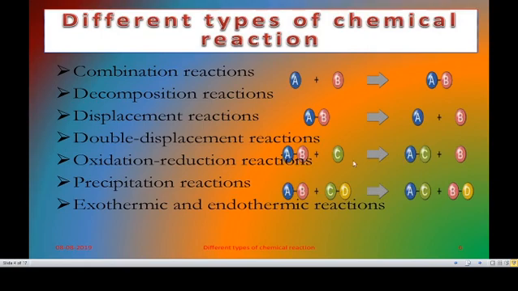Next, displacement reaction. AB is the first reactant, C is the second reactant. A is combined with C on the product side. So this is displacement, or single displacement. Then double displacement reaction: double displacement occurs in this reaction. Next, oxidation reduction reaction, precipitation reaction, and exothermic and endothermic reactions.